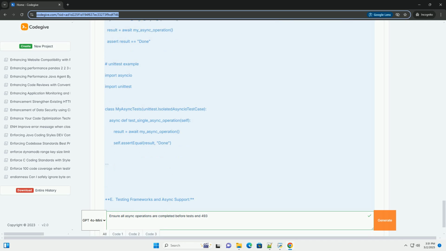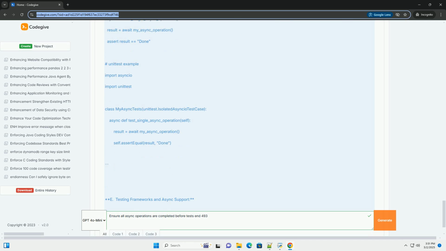3. Best practices. 1. Explicitly await. Always explicitly await asynchronous operations within your tests. Avoid implicit waiting or relying on implicit timing. 2. Use timeouts. Set appropriate timeouts for your asynchronous operations to prevent tests from hanging indefinitely if something goes wrong. 3. Handle exceptions. Catch and handle potential exceptions within your asynchronous operations. Failing tests should provide informative error messages.